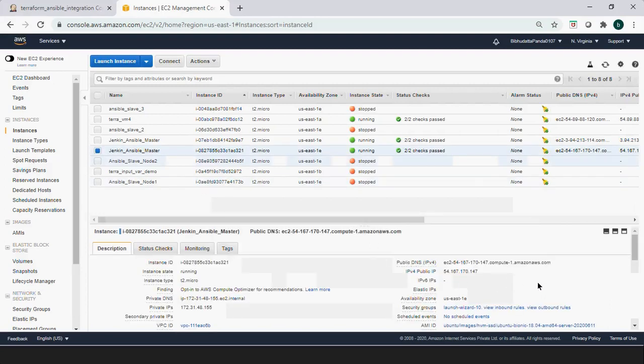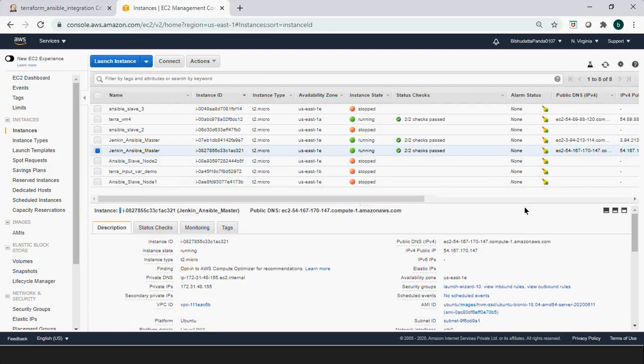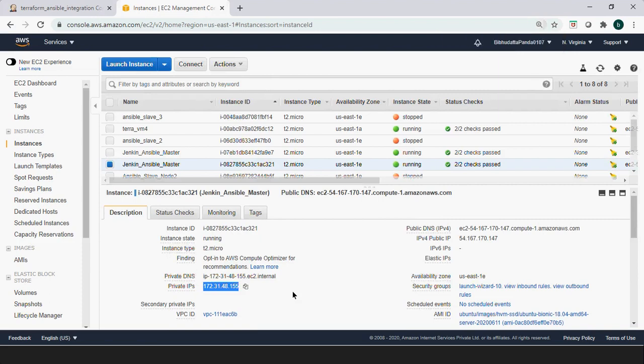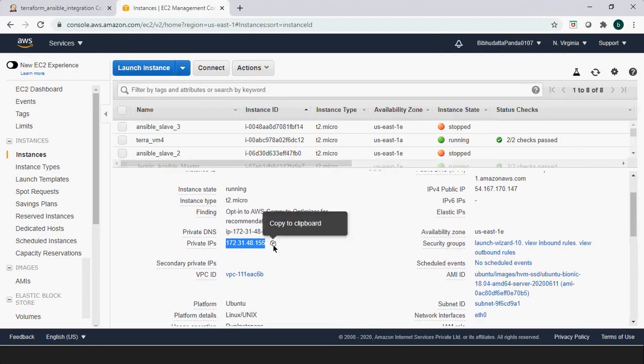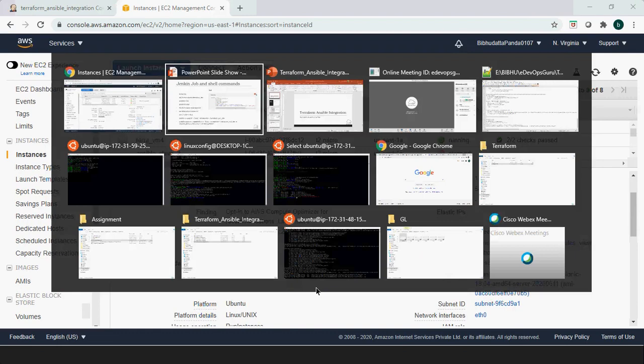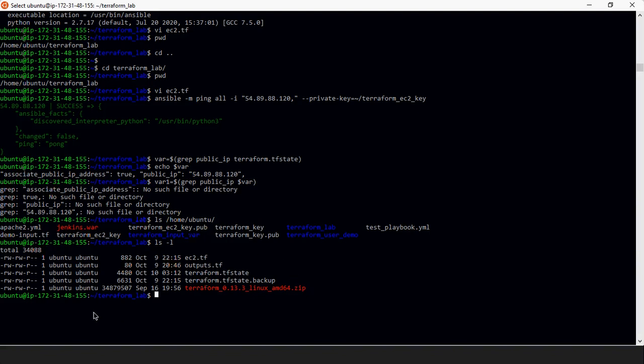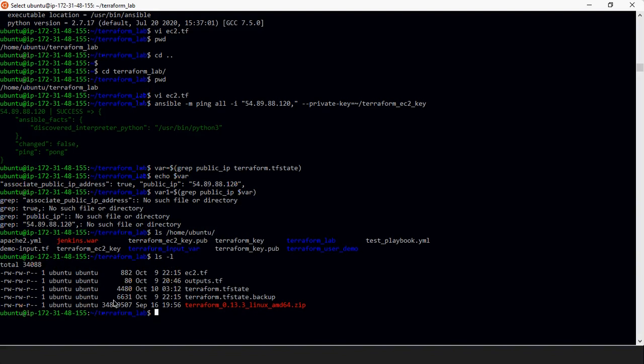So here is my EC2 instance where I have done all these configurations. Okay, so this is my public IP 147, and this is my private IP. I have already logged in to that machine here.